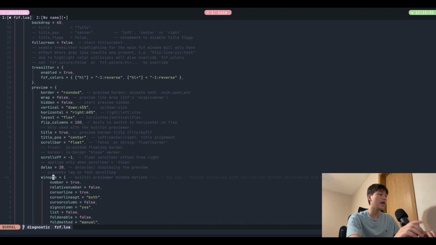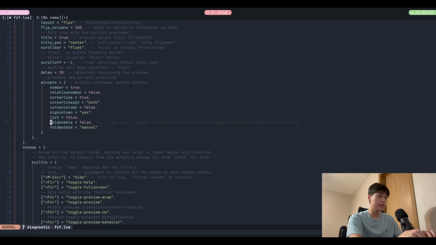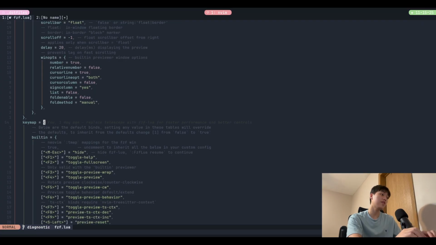Everything else should be the default except in preview, where in the window options of the preview, I turned on sign column, I turned off cursor column, and turned on numbers. I think this number is on by default. Disable relative numbers, and everything else should be the default because the default is really good.